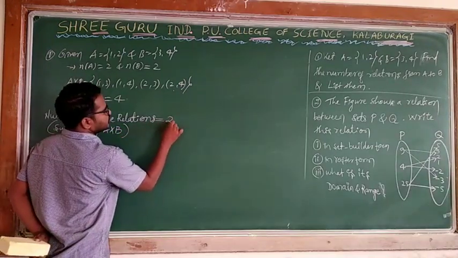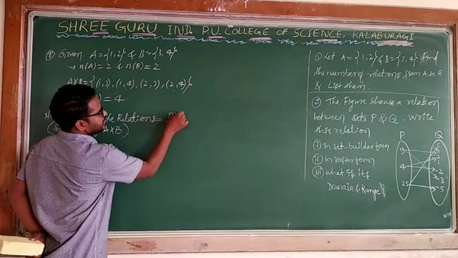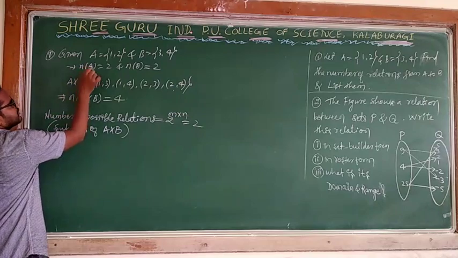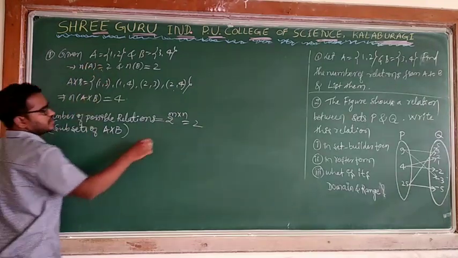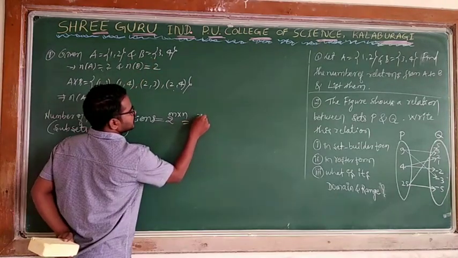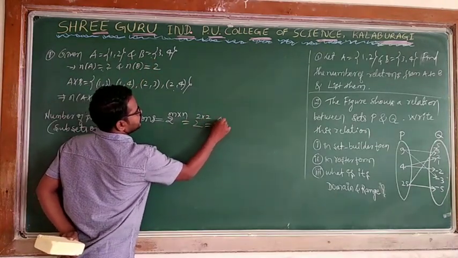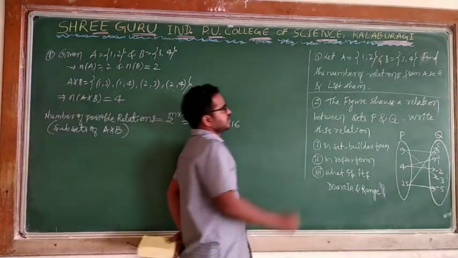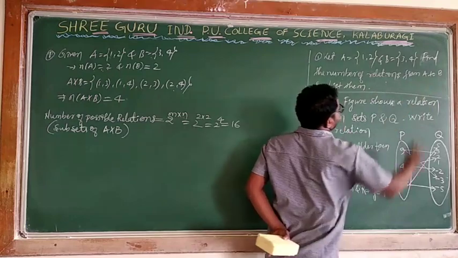How many? We know the formula 2 to the power m into n. What is that? m is the number of elements of set A, 2 elements. n is the number of elements of set B, so 2 into 2 is 2 to the power 4. 2 to the power 4 is 16.